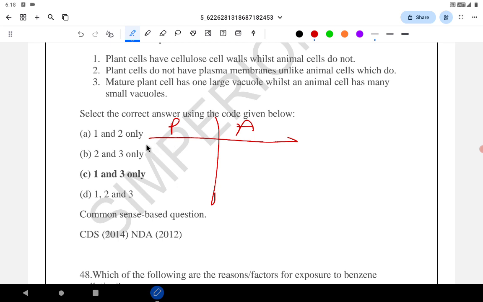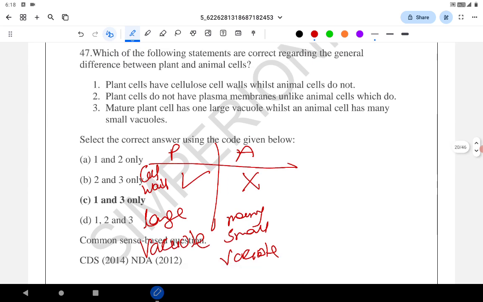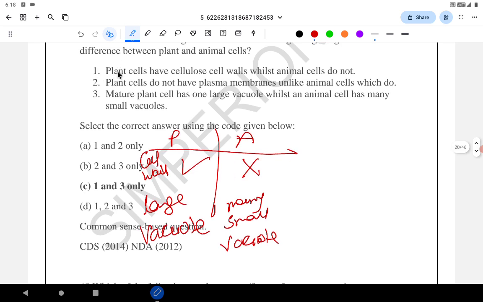Plant cells have a cell wall, and animal cells do not have a cell wall. And plant cells have one large vacuole. Animal cells have many small vacuoles. Let's come back to this question now. Plant cells have cellulose cell walls while the animal cells do not. Yes, animal cells do not have cell walls. So one is correct.